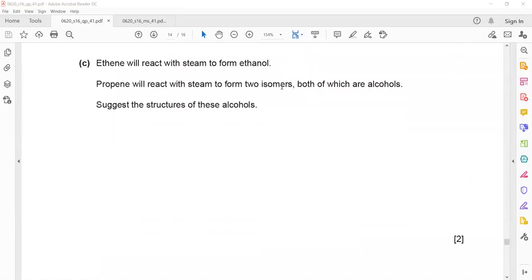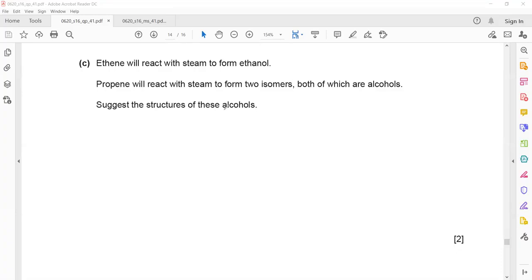Next part, ethene reacts with steam to form ethanol. Propene reacts with steam. If propene reacts with steam, what will be the product? Alcohol. Yeah, which alcohol will be there? If ethene plus steam is ethanol, propanol will be there.